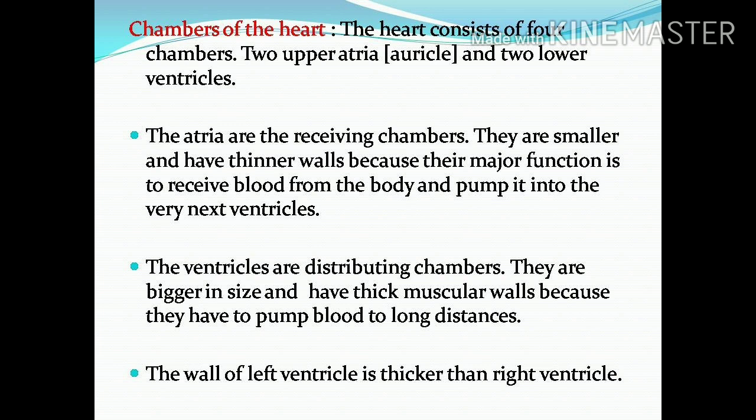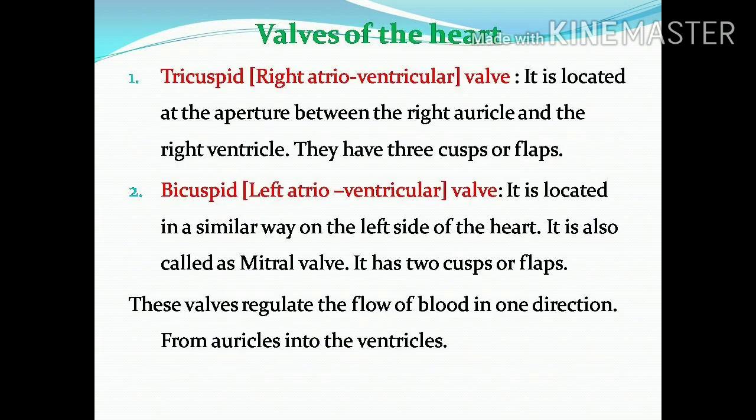Here, the left ventricle has a slightly thicker muscular wall compared to the right ventricle, because the right ventricle pumps the blood to the lungs region only, but the left ventricle has to pump the blood to the toes region as well as the brain region. It has to pump the blood to the whole body. That's why it has a slightly thicker muscular wall.